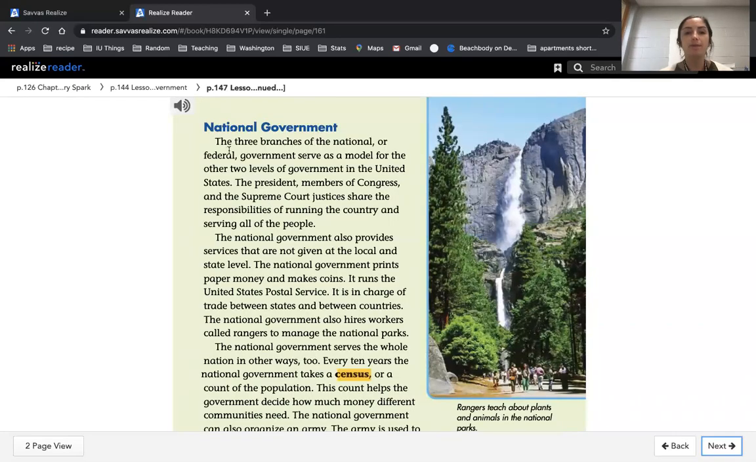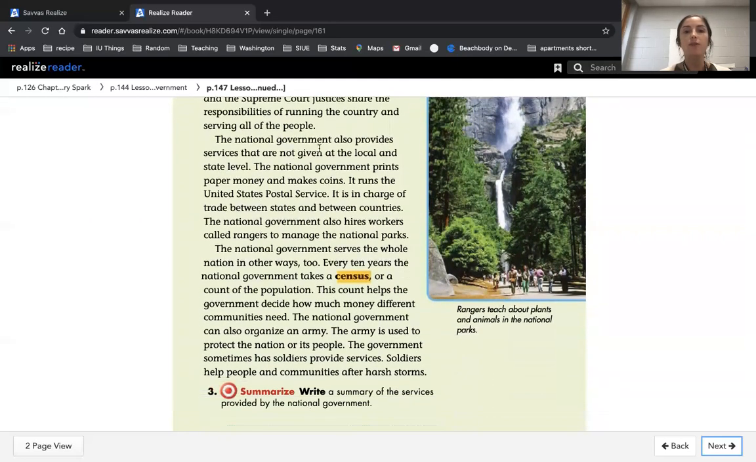National government. The 3 branches of the national or federal government serve as a model for the other 2 levels of the government in the United States. The president, members of Congress, and the Supreme Court justices share the responsibilities of running the country and serving all the people. The national government also provides services that are not given at the local and state level. The national government prints paper money and makes coins. It runs the U.S. Postal Service, so the post office.